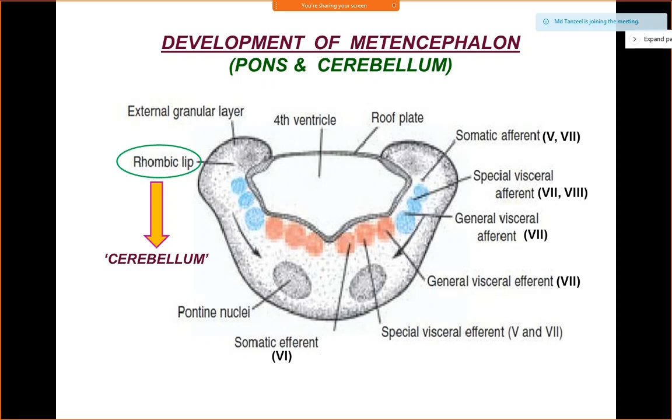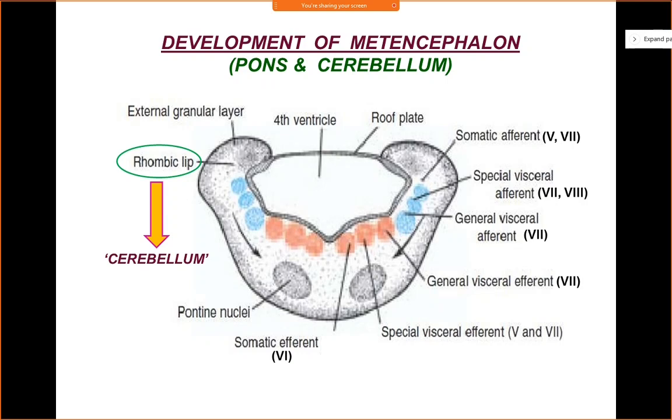Then you have the general visceral efferent component or the parasympathetic component. So this will arise from the motor nuclei of the seventh cranial nerve, that is your facial nerve. You know that the seventh facial nerve is one of the cranial nerves which is responsible for the cranial outflow of the parasympathetic system. It will innervate your submandibular gland, sublingual gland, and your lacrimal gland. Clear? Okay. To the two ganglions: you have the submandibular ganglion and the pterygopalatine ganglion. So these are parasympathetic ganglia which are attached to the seventh cranial nerve. So that finishes your basal plate.